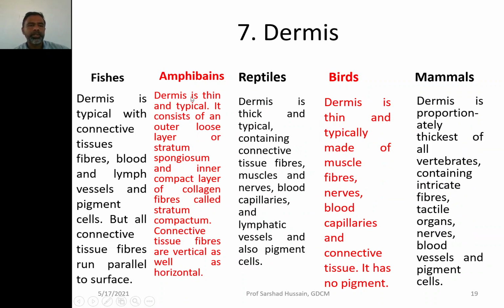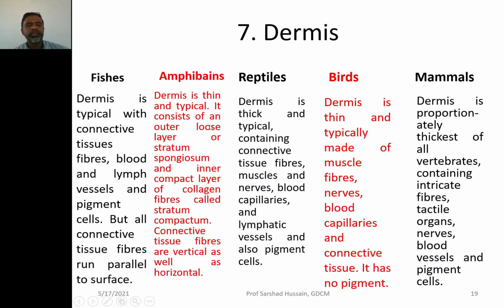Then coming to the dermis, in the fishes, the dermis is typical with connective tissue fibers, blood and lymph vessels, and pigment cells. So all these are present in the dermis layer, but all connective tissue fibers run parallel to the surface, forming the cutis. In the case of amphibians, the dermis is thin and typical.